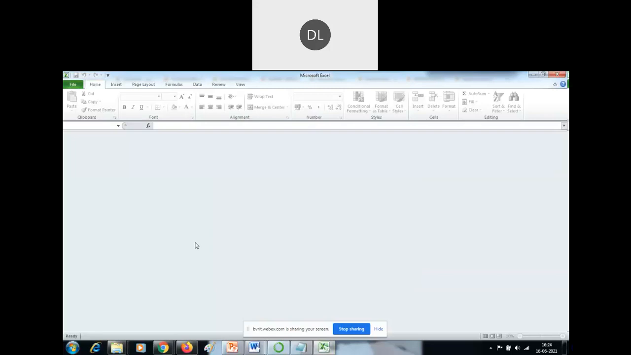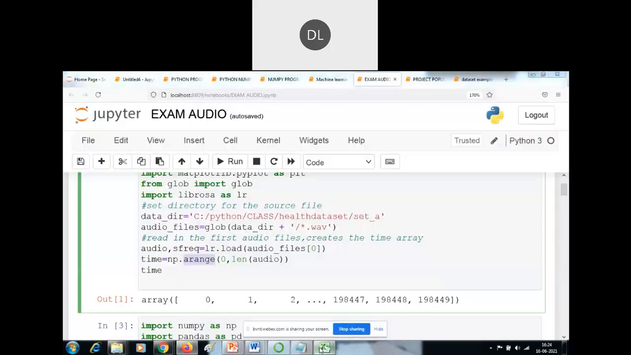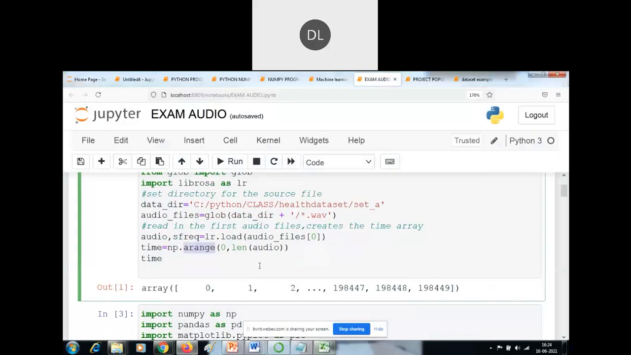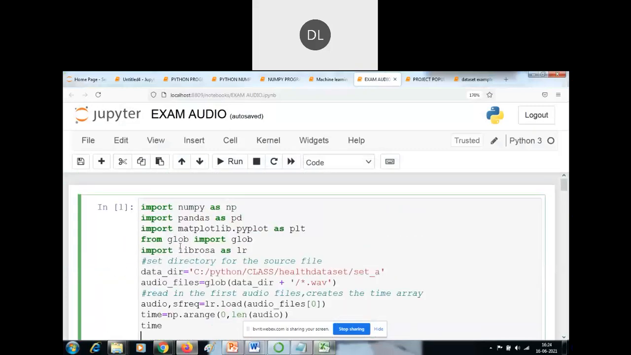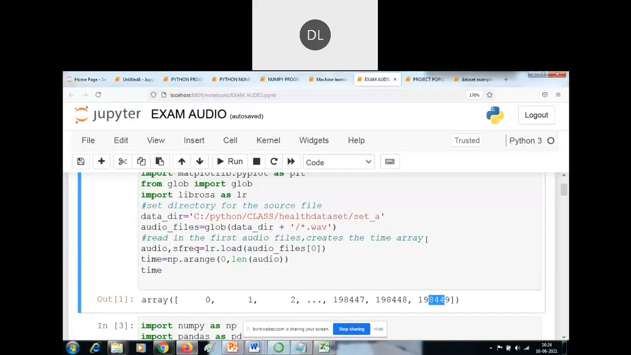So I'm opening many number of software, right? Large number of data sets are also stored here. Okay. So whenever you execute this program, what is the time frequency for this? So array of 0 comma 198449. So this is the time array of the audio files.